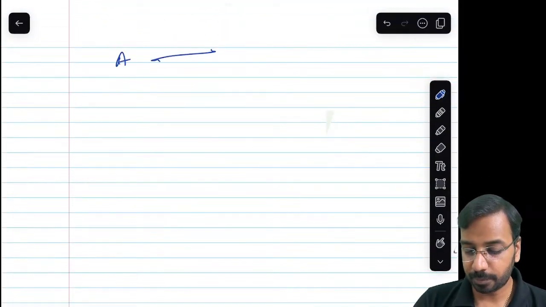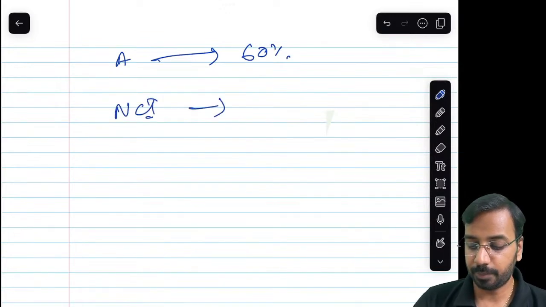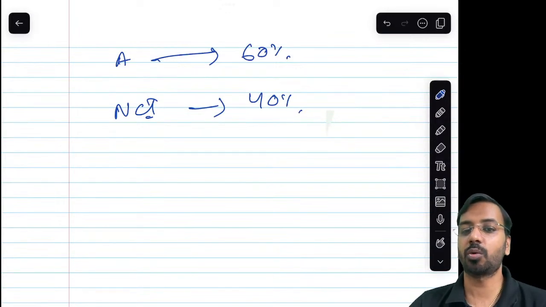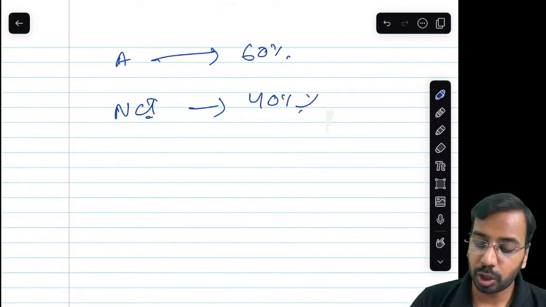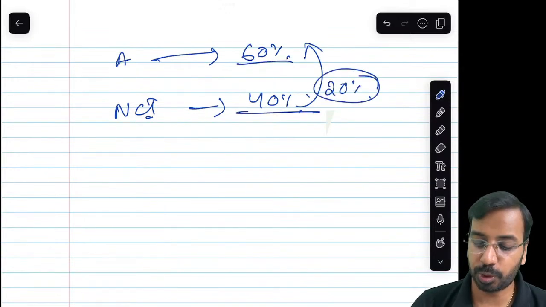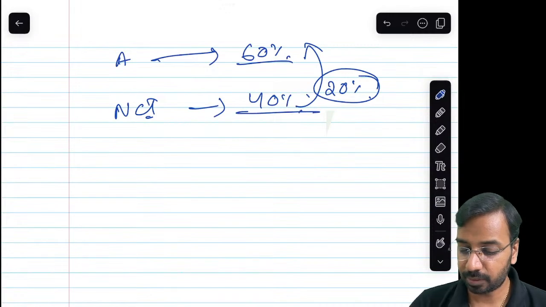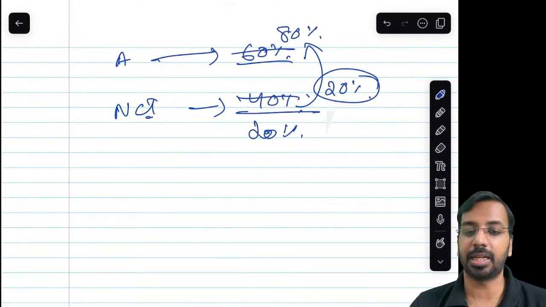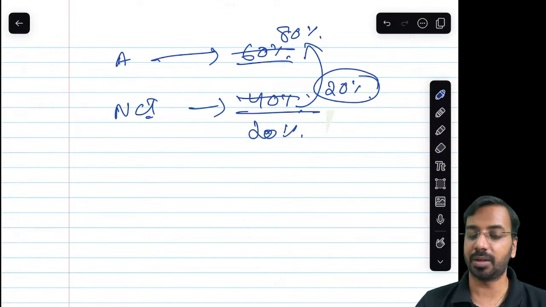Earlier, A was holding 60%, NCI was holding 40%. Now what happened? 20% moved from here to here. So basically, now this 40% became 20% and this 60% became 80%. That is the difference.